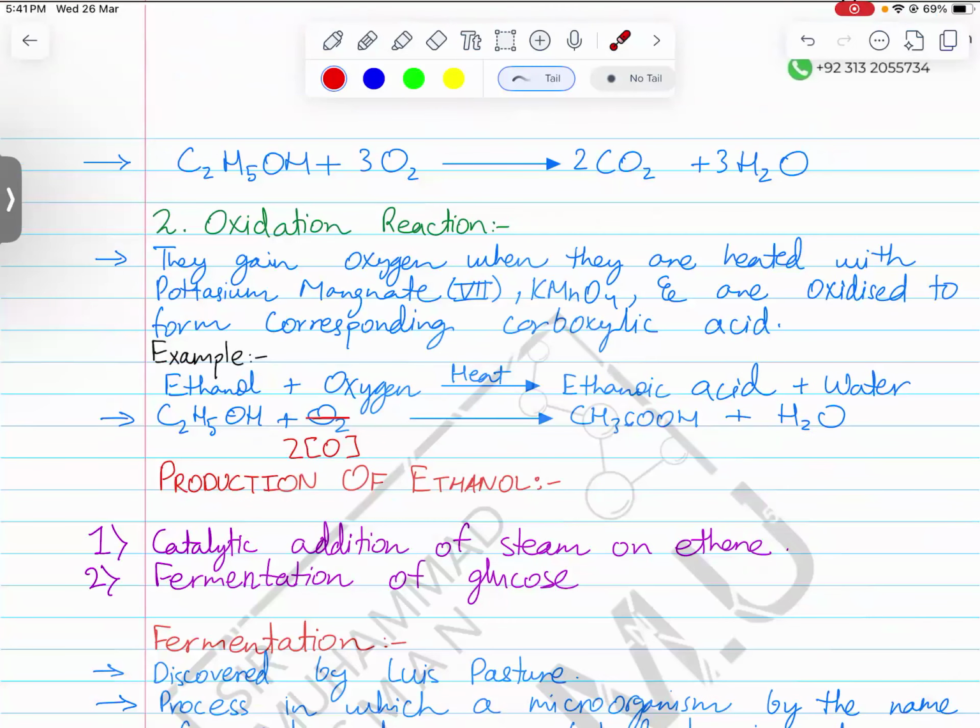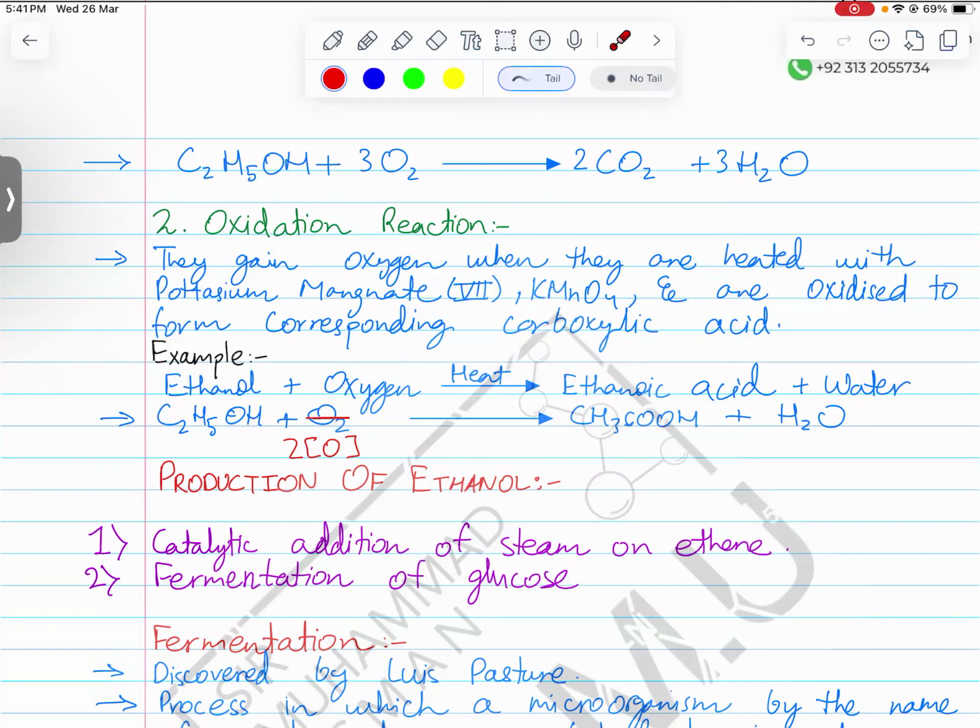For at least O levels or IGCSE students, this concept is 100% viable. In A levels, you will see some extra things. But for now, you know that alkenes do not react with KMnO4, they do not oxidize under KMnO4, but alcohols get oxidized, and they get oxidized to produce carboxylic acid.